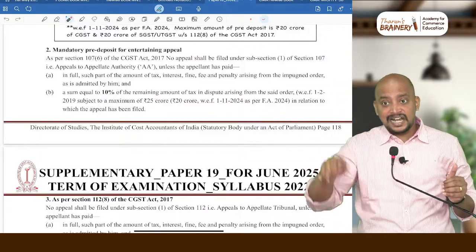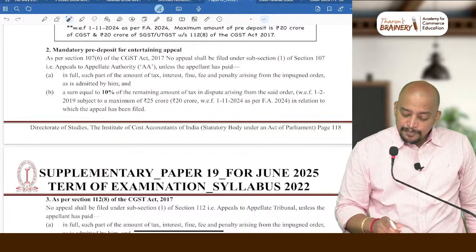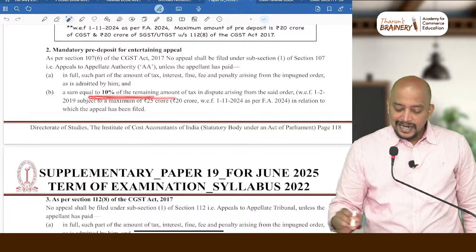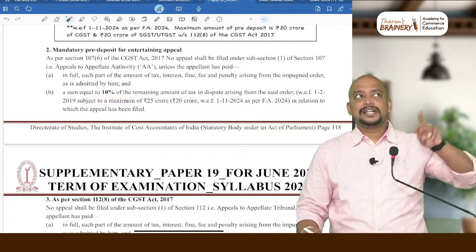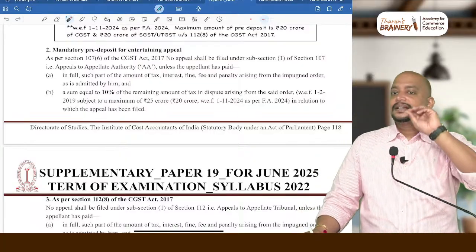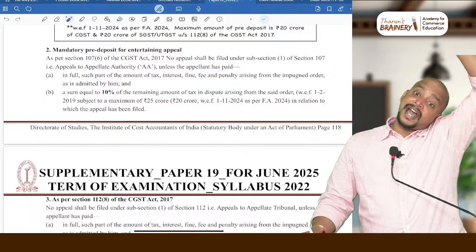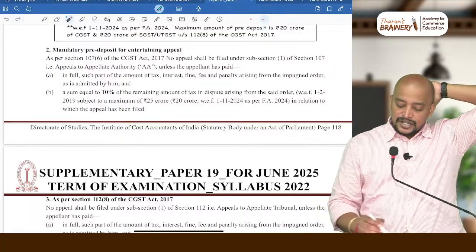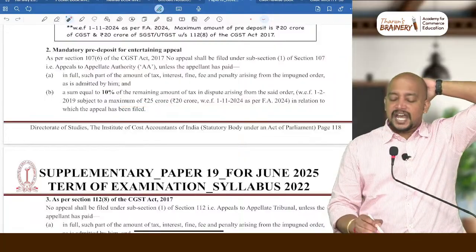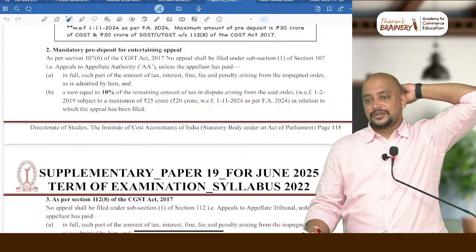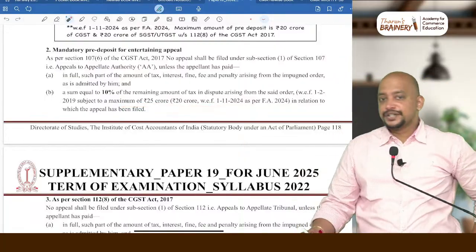In that 70 lakhs, we need to pay 10%. What is 70 lakhs into 10%? 7 lakhs. This 7 lakhs is subject to a maximum, previously 25 crores. Now they have reduced it to 20 crores. Got it? They have reduced it to 20 crores.